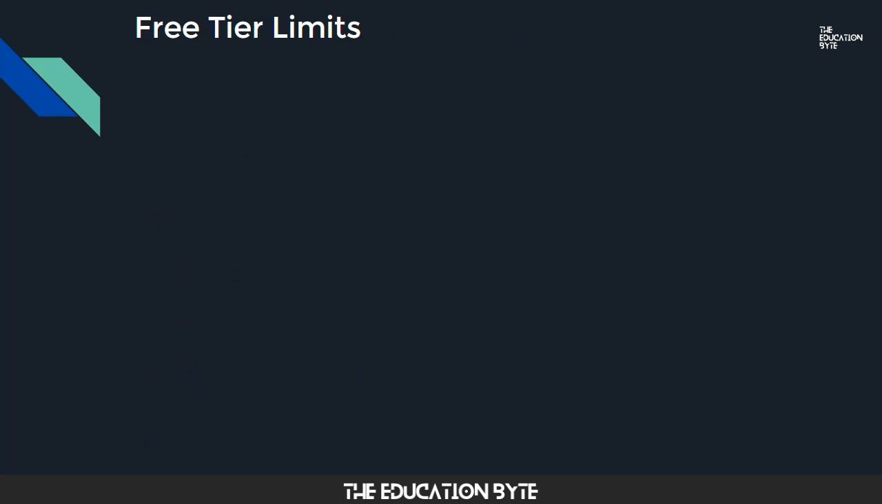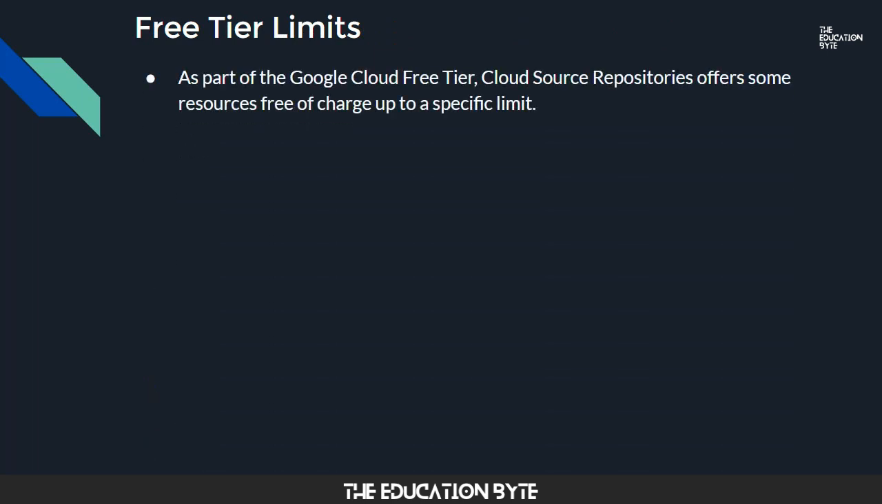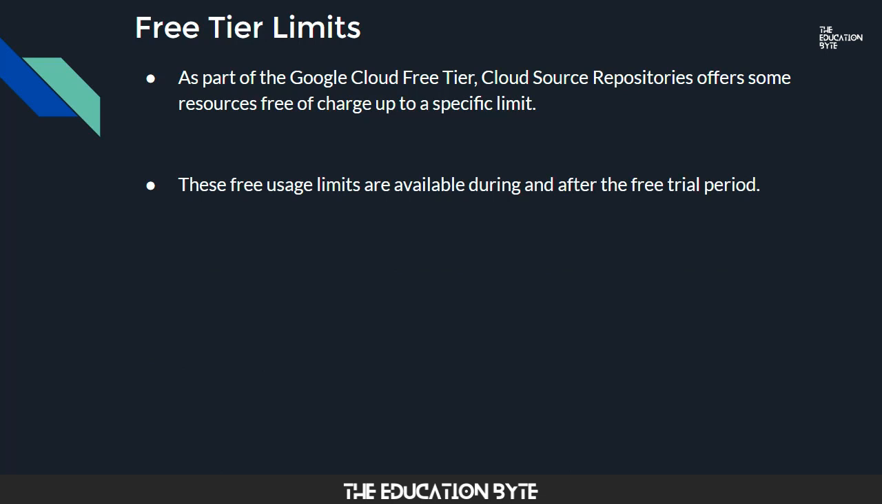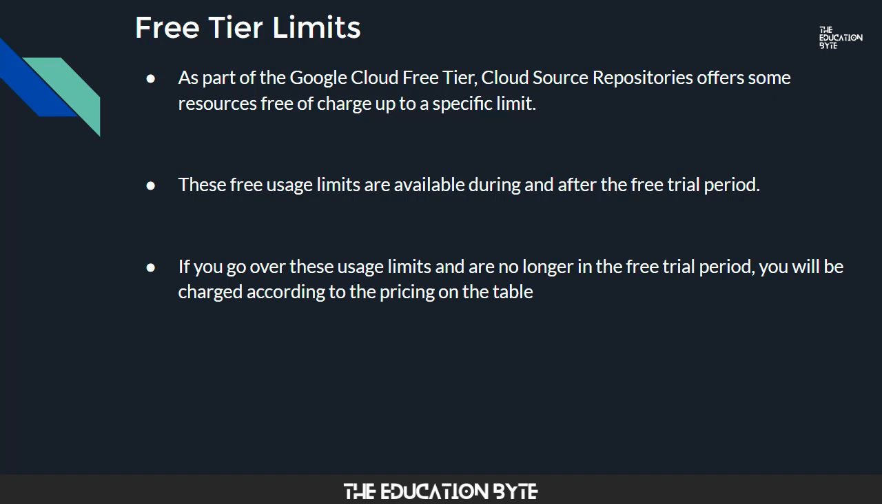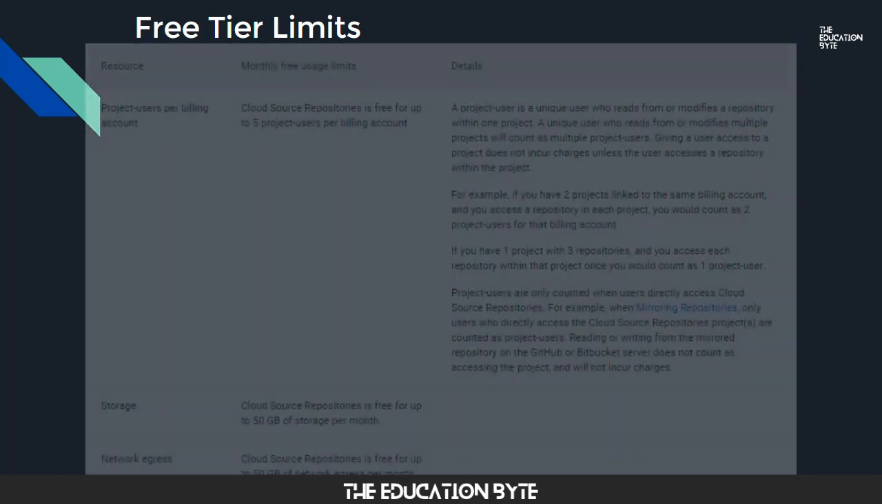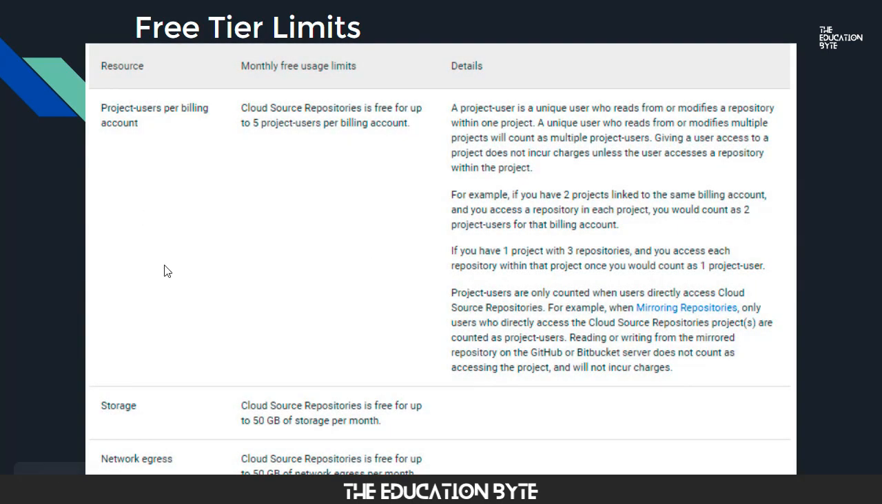So let's take a look at the free tier limits. As part of the Google Cloud free tier, Cloud Source Repositories offers some resources free of charge up to a specific limit. These free usage limits are available during and after the free trial period. If you go over these usage limits and are no longer in the free trial period, you will be charged according to the pricing in the table. So this is the pricing after the free tier limit.